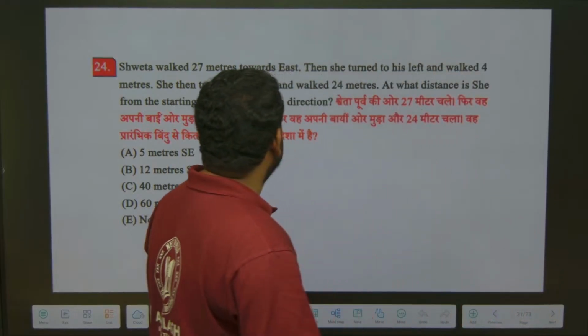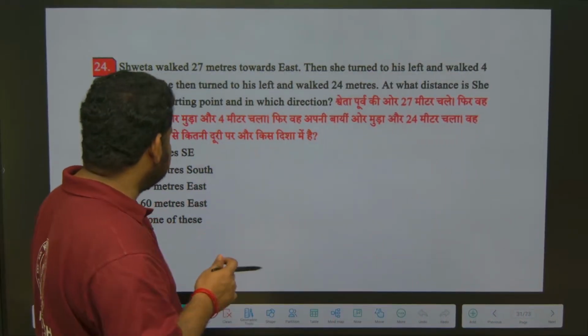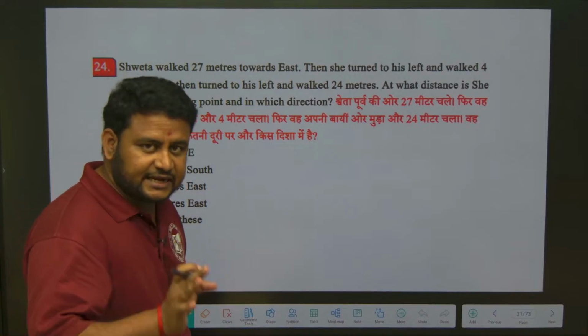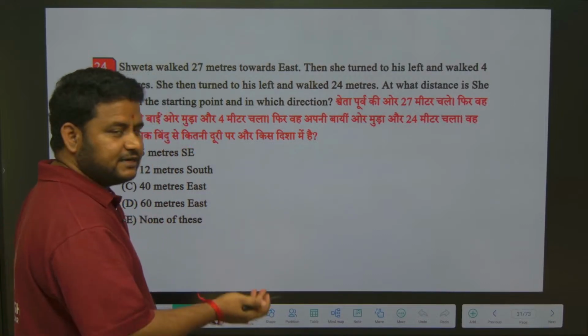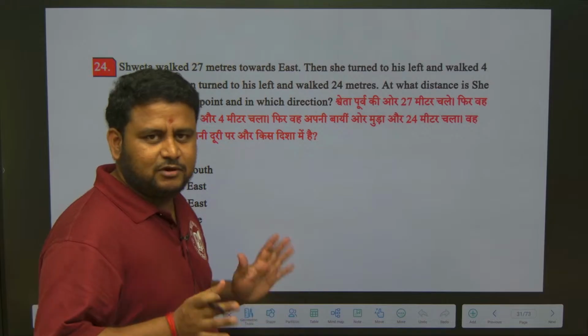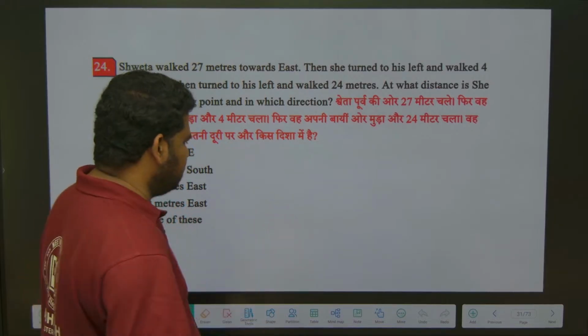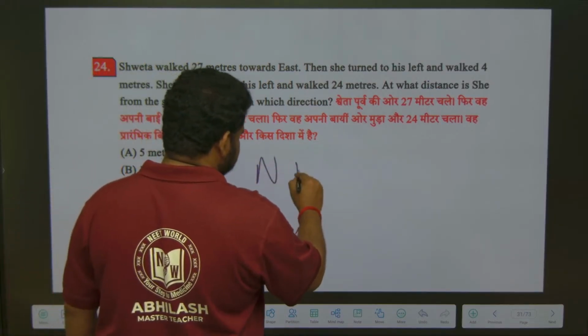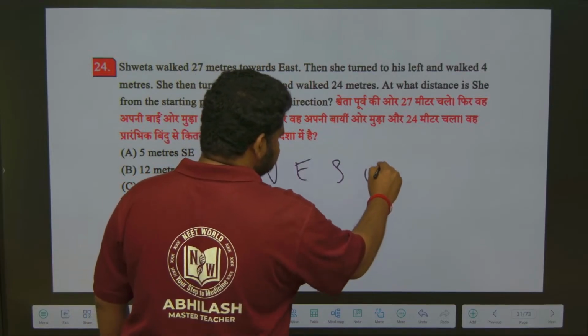Shweta walked 27 meters towards east. Okay. Here they have given distance also, direction also. Such questions you should be careful. But anyways, same trick, same logic, nothing changes. Only one trick in this chapter, that is north, east, south, west. But applying this should be careful.